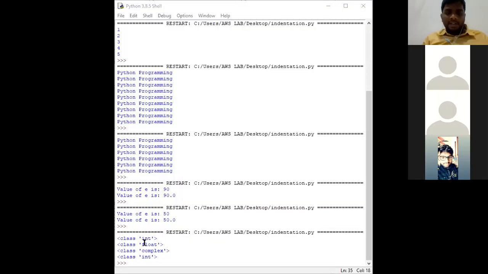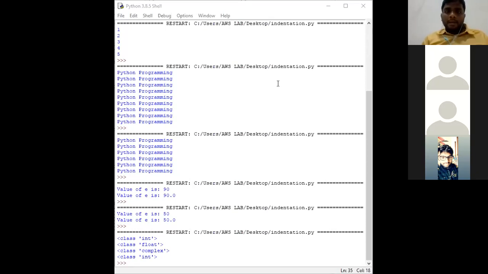So first one is integer, since I have given 9. Next one is float, since I have given 18.36. Next one is complex, since I have given 9.81. And the last one is integer. Even if it is of long size, the interpreter knows that it is an integer, because the interpreter does not accept the alphabet L when we use the type function. The integer value may be of any length, but it is considered as an integer only. We need not give any alphabet like L for the interpreter to understand.